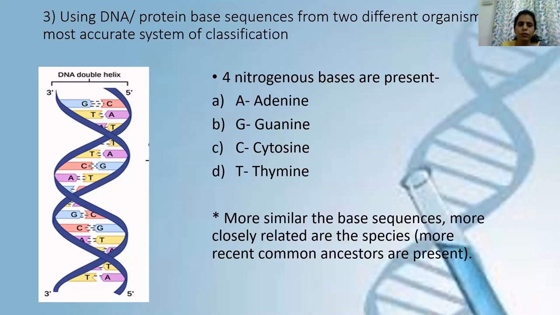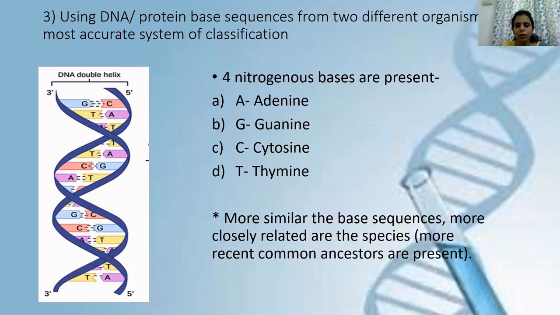So this DNA has 4 nitrogenous bases. They are called nitrogenous bases because each of these bases has nitrogen in it. The 4 nitrogenous bases are A, which is called adenine, G, guanine, C, cytosine, and T, thymine. So these 4 are the nitrogenous bases present in DNA.